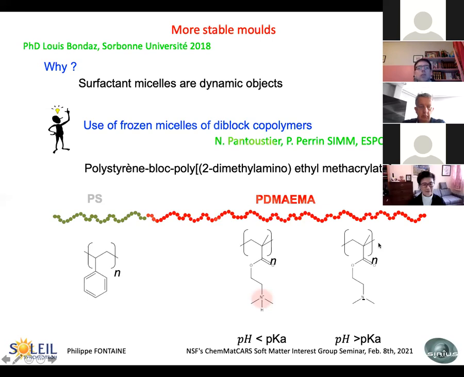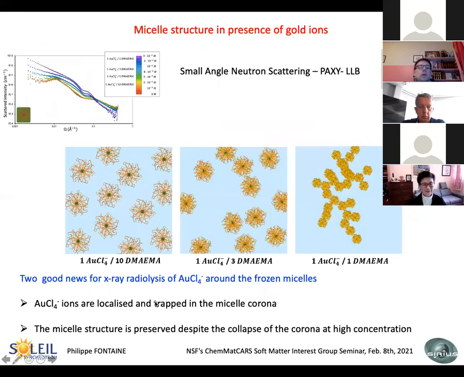The advantage of this system is that we can change the metal we are using. Since it's positively charged, we can try gold in the form of this complex here, AuCl4. First, before doing the irradiation, we have made some neutron scattering.